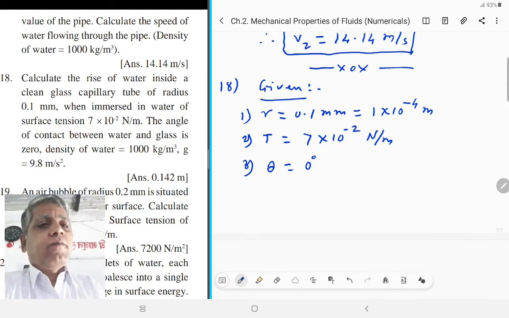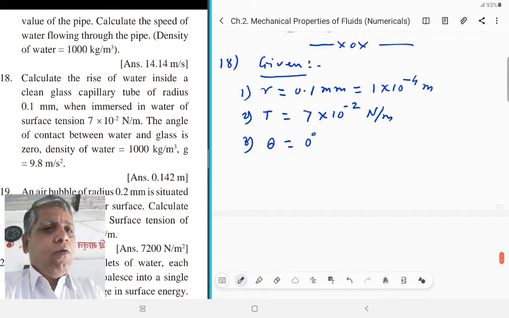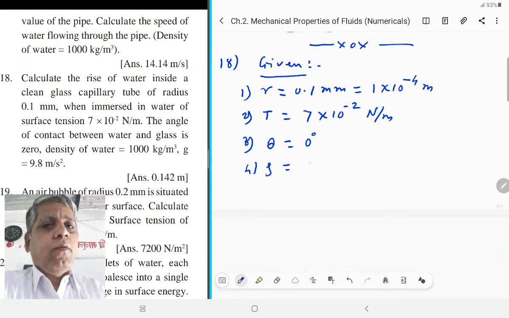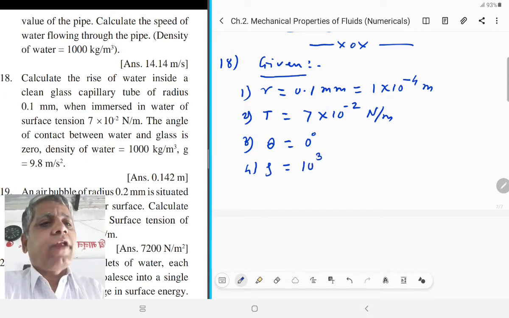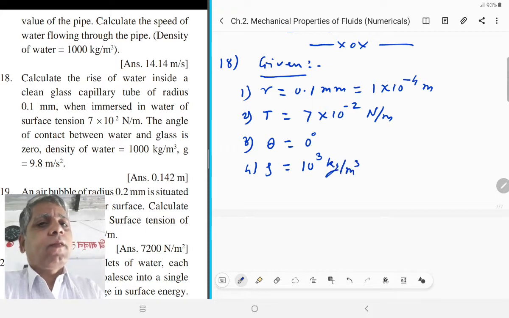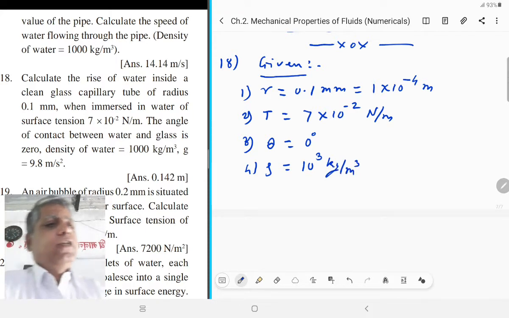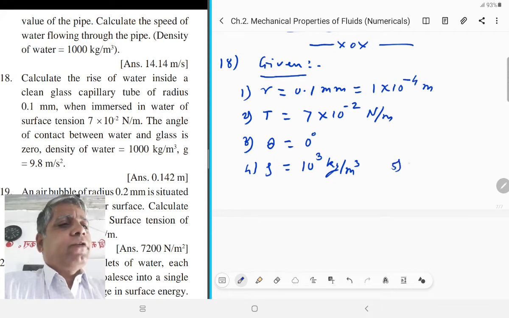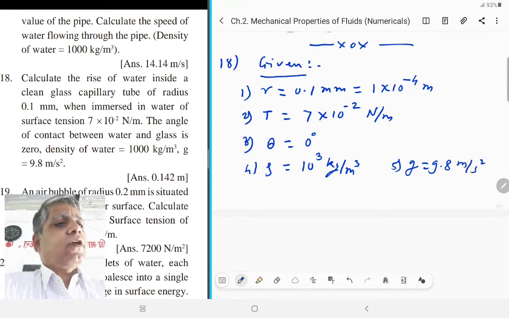Density of water, rho, is equal to 1000 kilogram per meter cube, that is 10 raised to 3 kilogram per meter cube, and the fifth point, G is equal to 9.8 meter per second square. These are the given points.